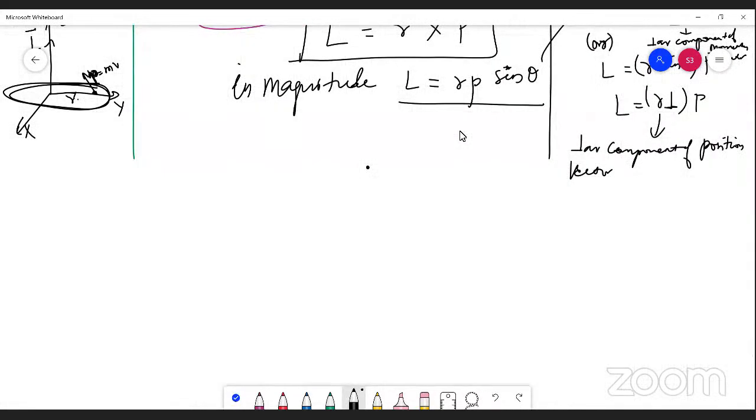As I told you, the vector form of angular momentum is L vector equals R vector cross P vector. And L vector acts perpendicular to the plane containing R vector and P vector. Fine. We can say here the value of angular momentum L equals 0 if P equals 0, linear momentum is 0, or the position vector R is equal to 0. If linear momentum is 0, which means the rigid body is not experiencing any linear momentum, the velocity acting on the point mass is 0. P equals mv, right?